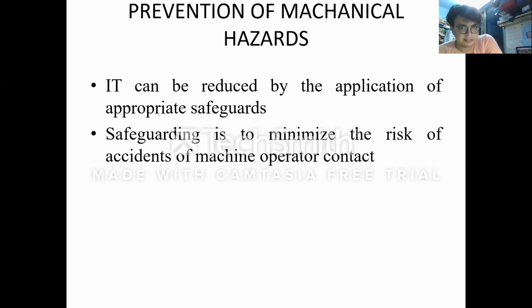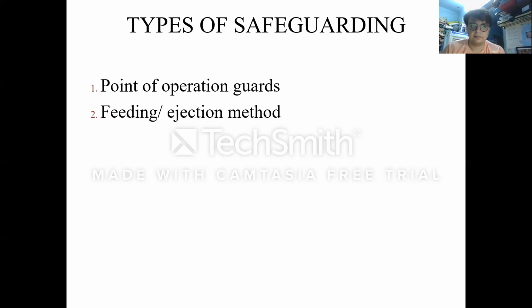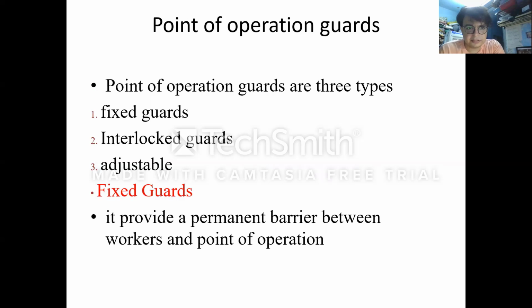Next is safeguarding, which is to minimize the risk of accidents from machine operator contact. Safeguarding is required to be done before the accident takes place. There are mainly two types of safeguarding: point of operation guards, and feeding or ejection methods. Point of operation guards are mainly of three types: fixed guards, interlocked guards, and adjustable guards. First we will discuss fixed guards.